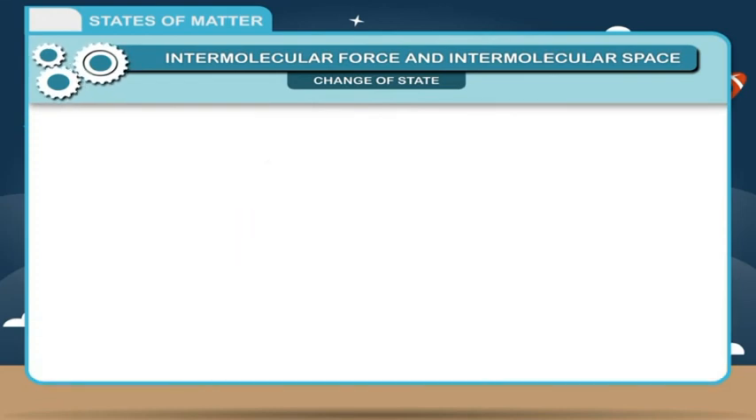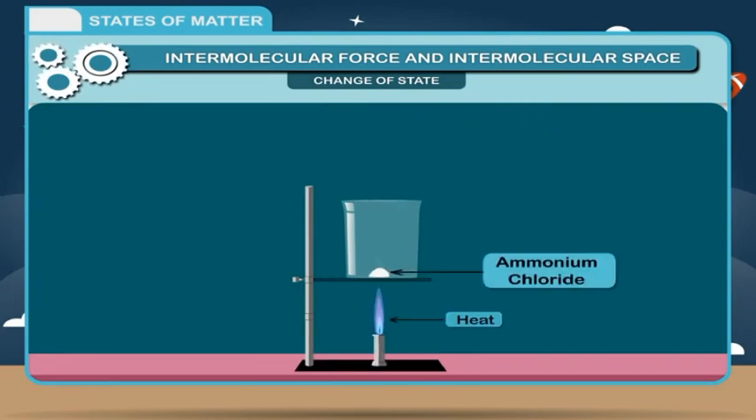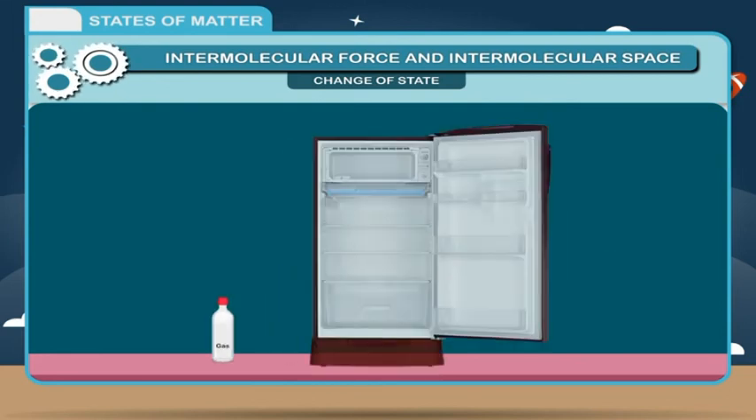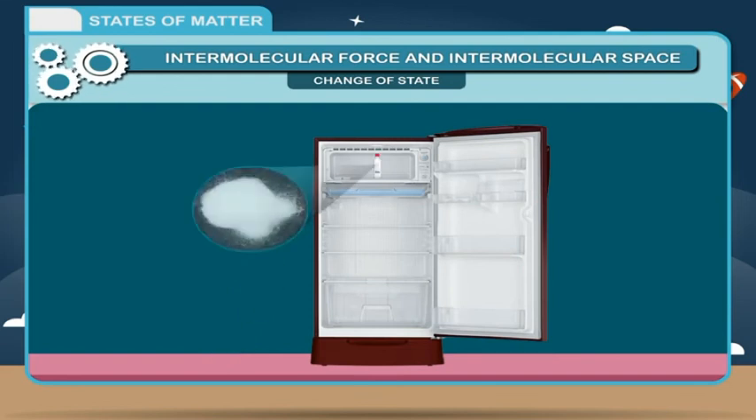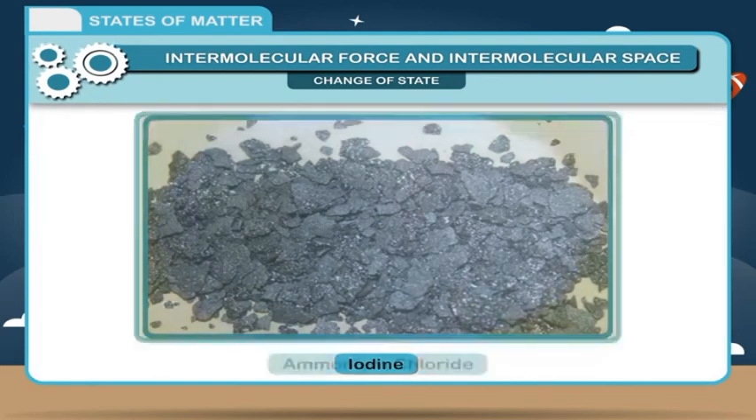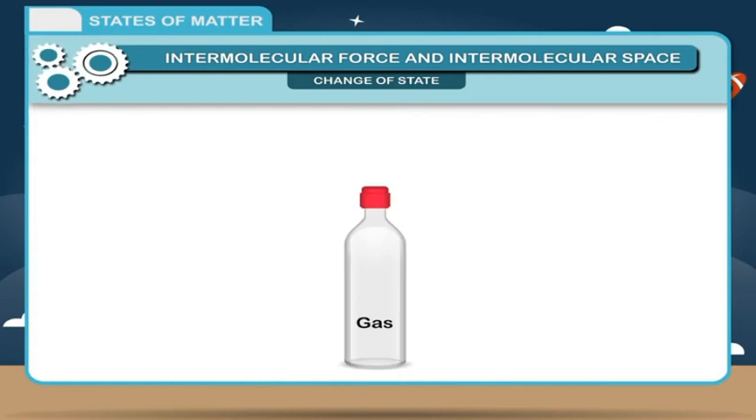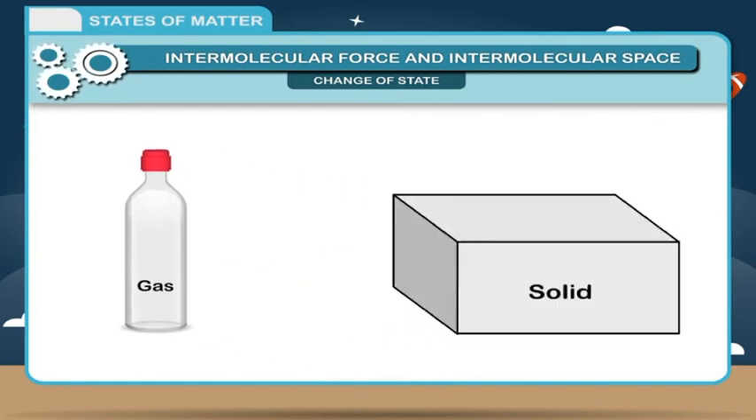Sublimation: some substances change directly from solid to gas on heating. Such a conversion is called sublimation. When cooled, the vapors of such substances directly solidify. The solid thus obtained is called a sublimate. Iodine, ammonium chloride, and naphthalene are common substances that sublime. A direct change of state from a gas to a solid is called deposition.